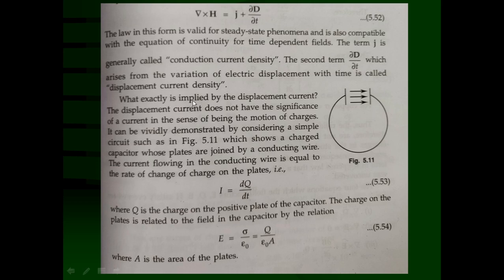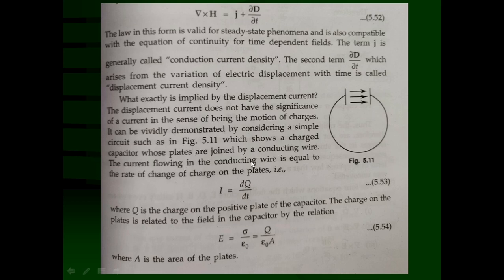What exactly is implied by the displacement current? The displacement current does not have the significance of a current in the sense of being the motion of charges. It can be vividly demonstrated by considering a simple circuit such as in figure 5.11, which shows a charged capacitor whose plates are joined by a conducting wire.